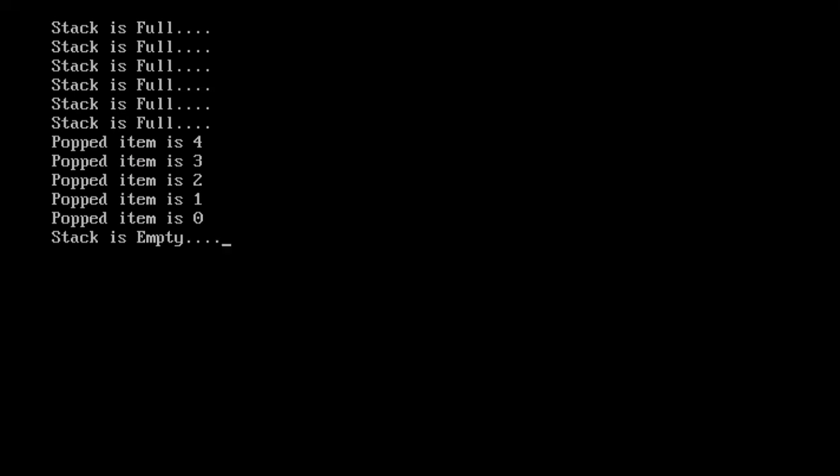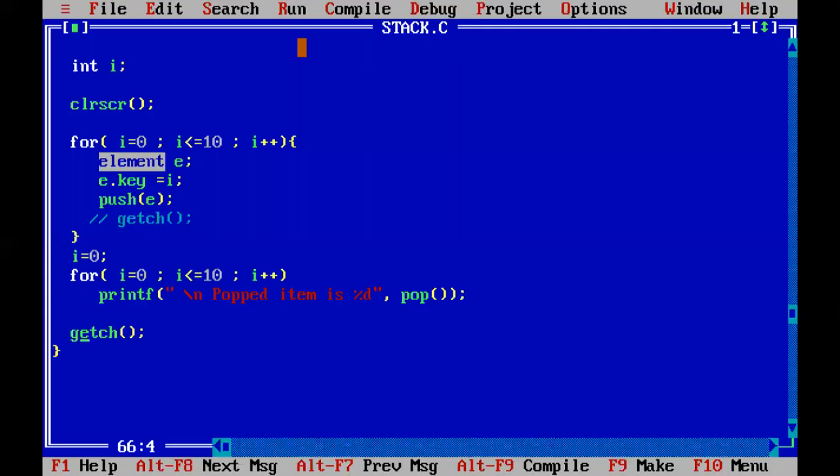Then when you pop, the first item pushed is 0, next 1, next 2, then 3, then 4. So the topmost item 4 comes out, then 3, then 2, then 1, and then 0. Then again, when you want to pop, it is saying "stack is empty", right? And whenever there is a stack empty, we have written exit. So it has already come out. That's it. Fine.